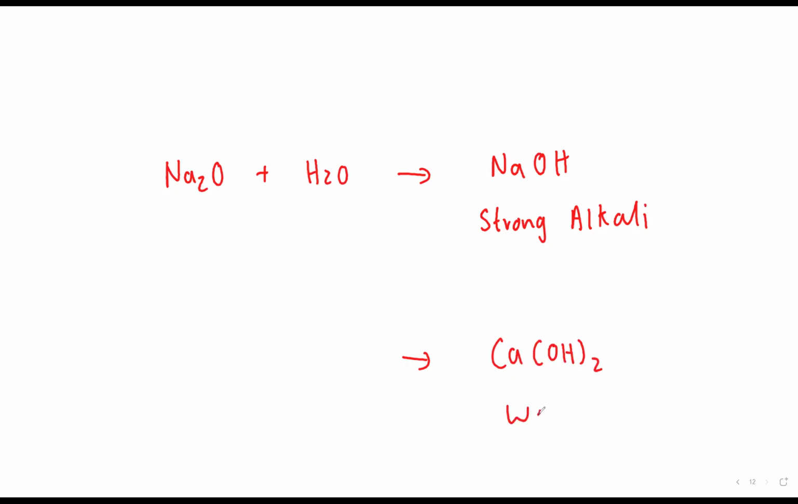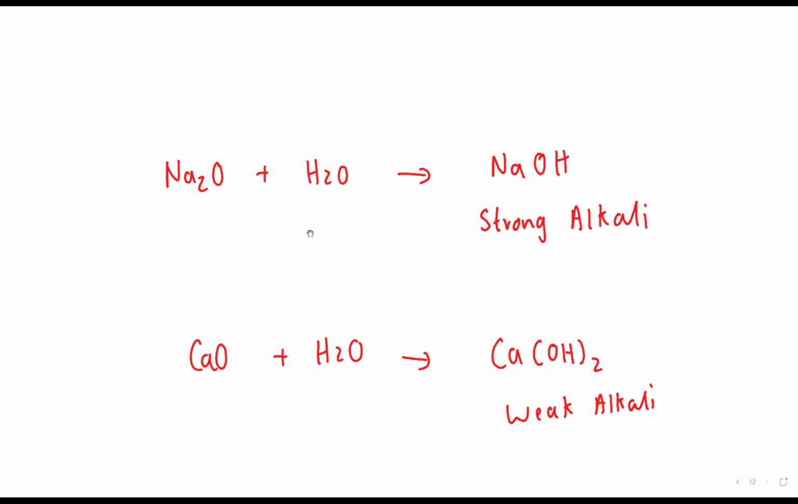If I tell you, write a combination reaction in which you get a weak alkali, so which was the weak alkali? I have given it on that last page, beta, to all of you. So I'm going to take calcium oxide plus water. So I'll get what? A weak alkali. Now you'll say, so where is all this given? So look, beta, I have given everything here.